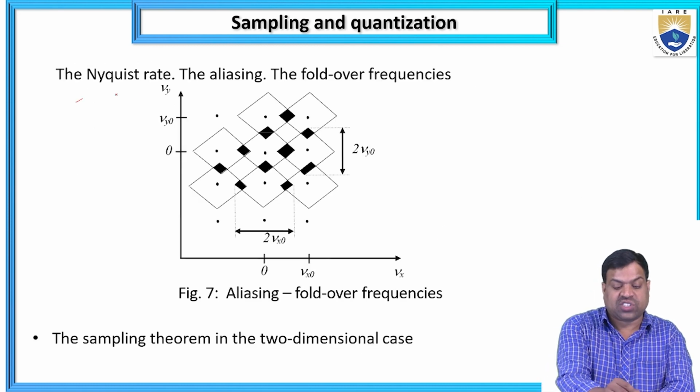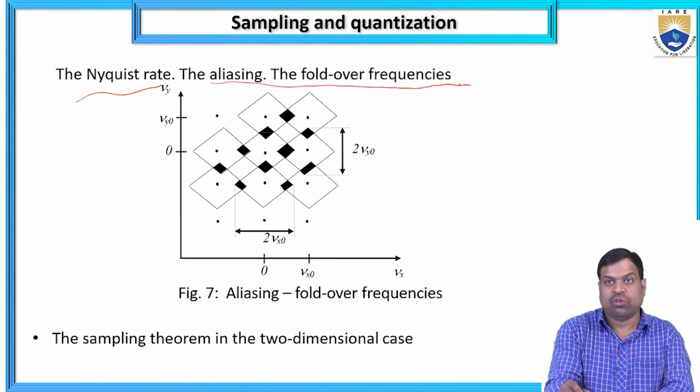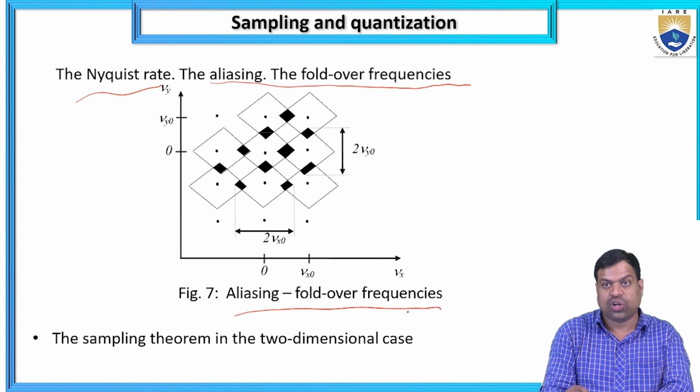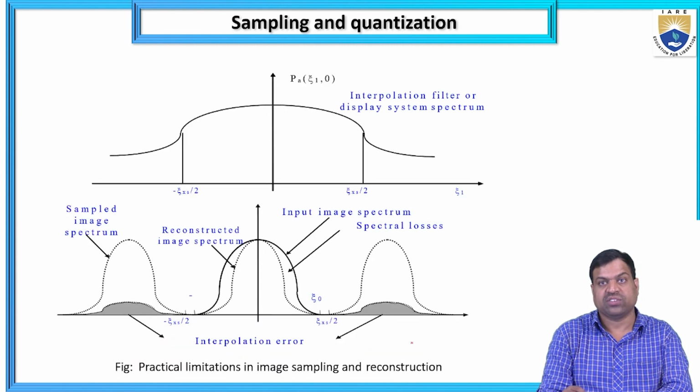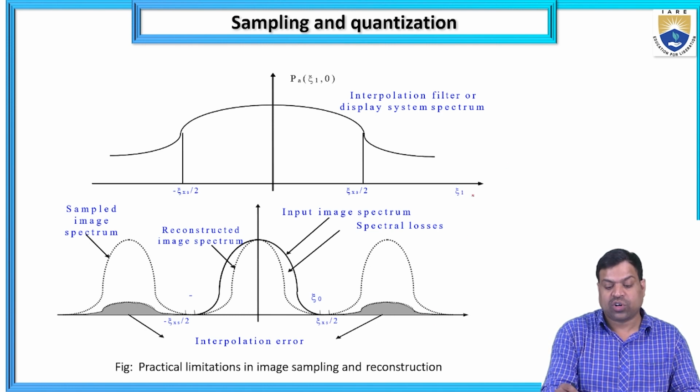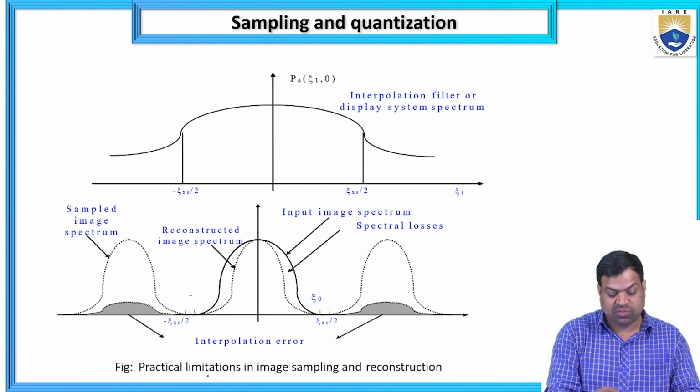Okay, it is the Nyquist rate. Already we discussed what the Nyquist rate is. There is the aliasing effect, the fold over frequencies. It is the sampling theorem in the two-dimensional case. So it is another one: sampling and quantization, an interpolation filter or a display of the system spectrum. It is the input of the signal, and this I am converting to the interpolation of the error.